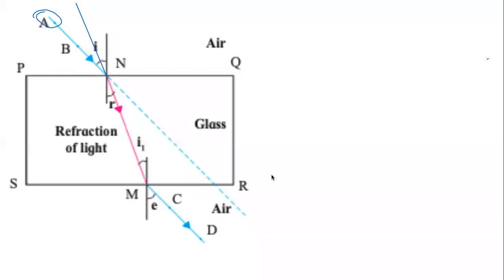Why does it appear higher up and not lower? Because the light is bending towards the normal, so it seems to us that it is higher up. Refraction of light.